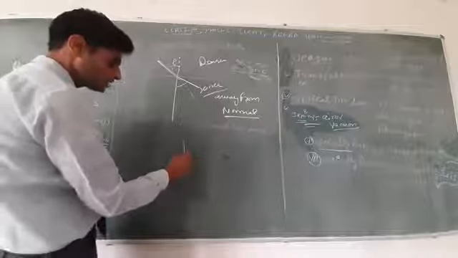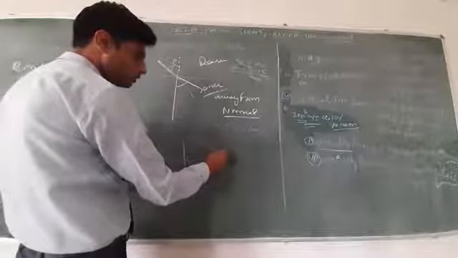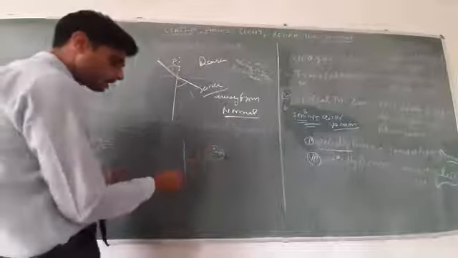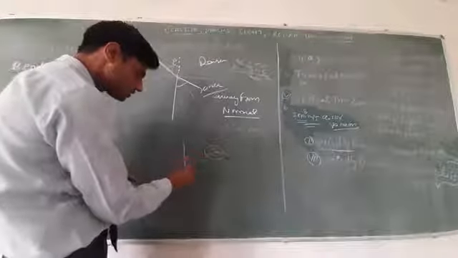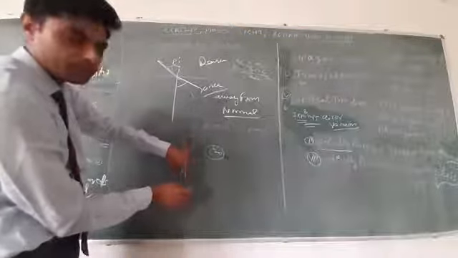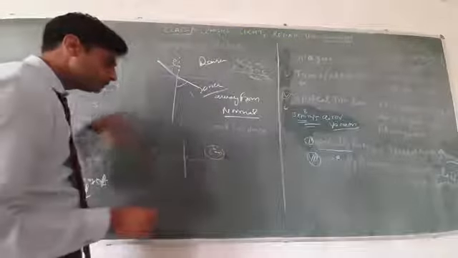In this case, the angle of incidence i equals 0, and the ray of light moves along the same path, but the speed will change.